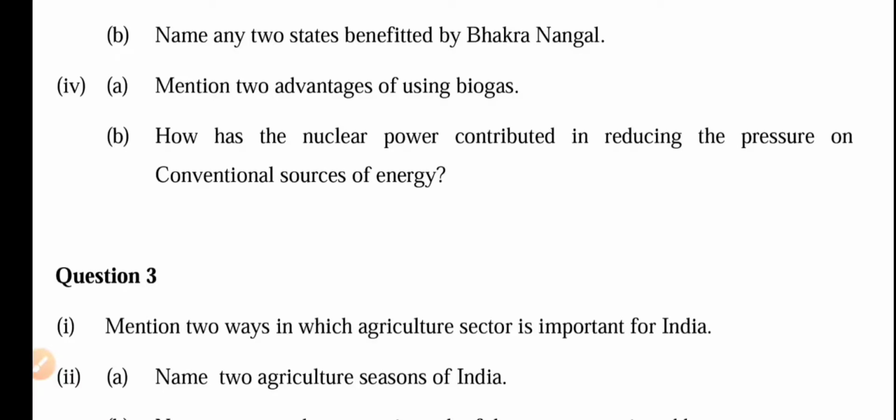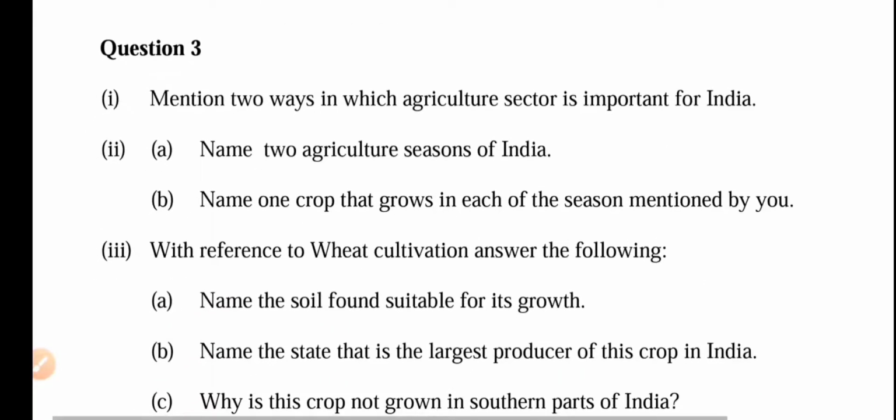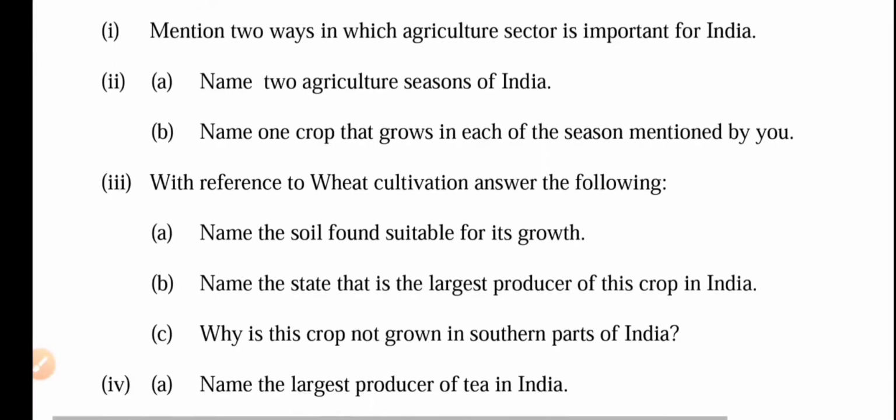Mention two ways in which the agriculture sector is important for India. Why is the agriculture sector important for India? So very simple. First, agriculture is an important sector of the Indian economy, as it contributes about 17% to the total GDP. GDP is the total sum of all final goods and services of a country in a given time. So agriculture contributes 17%. This is the first one. Second, agriculture provides employment to over 60% of the workforce.